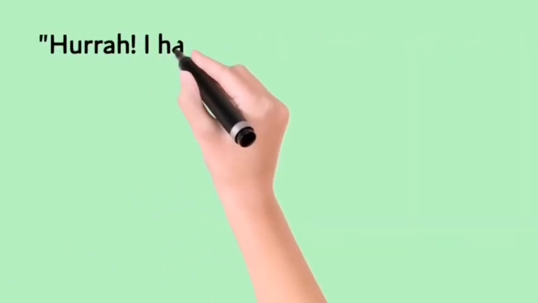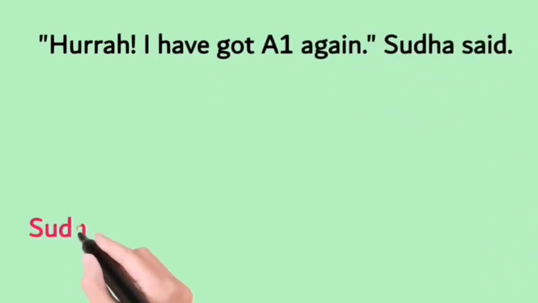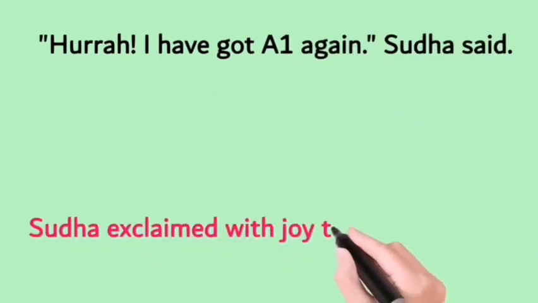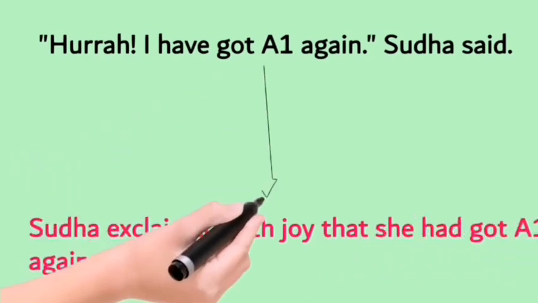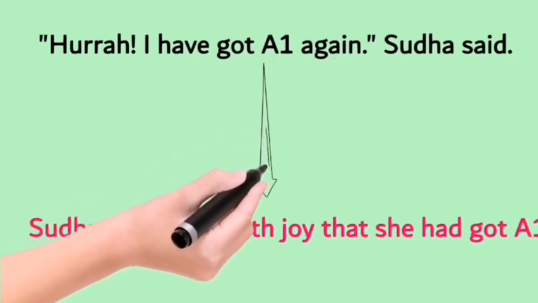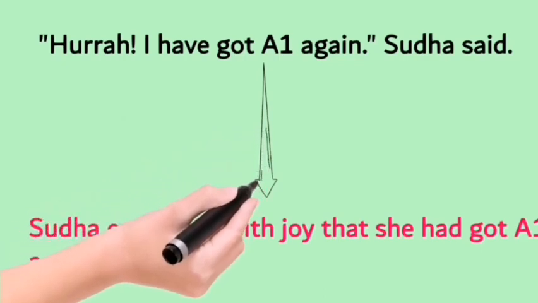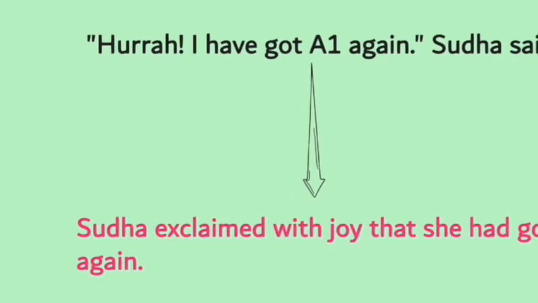Hooray! I have got A1 again, Sudha said. Whenever reporting, this sentence becomes, Sudha exclaimed with joy that she had got A1 again. Here, instead of hooray, we added a reporting verb exclaimed, and the sentence is in present perfect tense. It changed into past perfect tense.